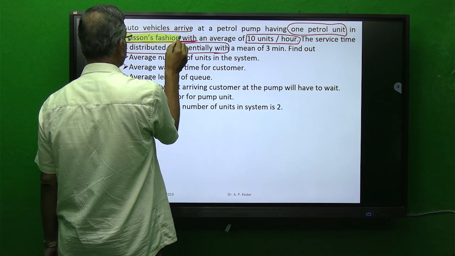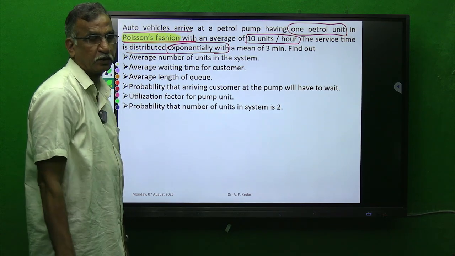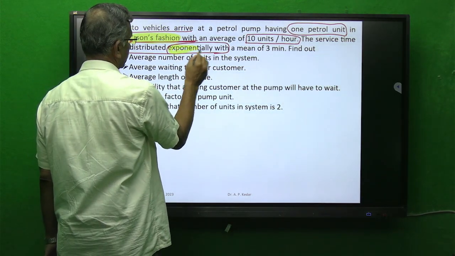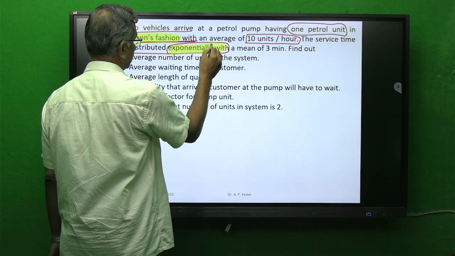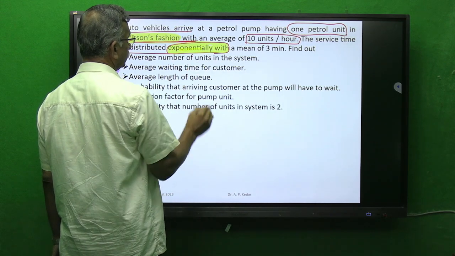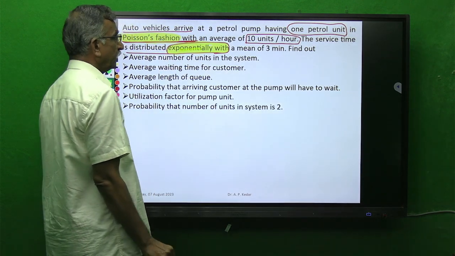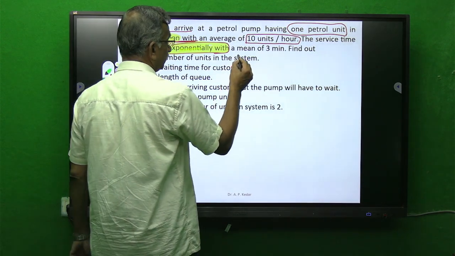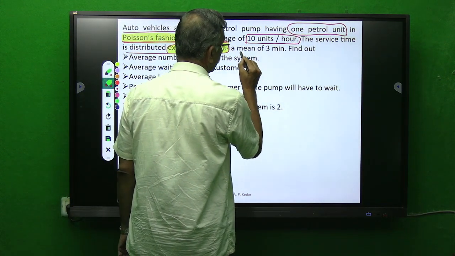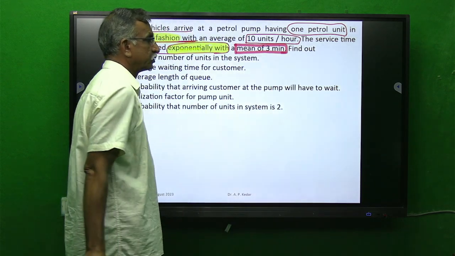Arrival rate, which is related to lambda, will be in the form of Poisson's fashion or random arrival, and service time distribution is exponential. This which I am highlighting is related to mu, this is related to lambda, and it is given as a mean of 3 minutes.